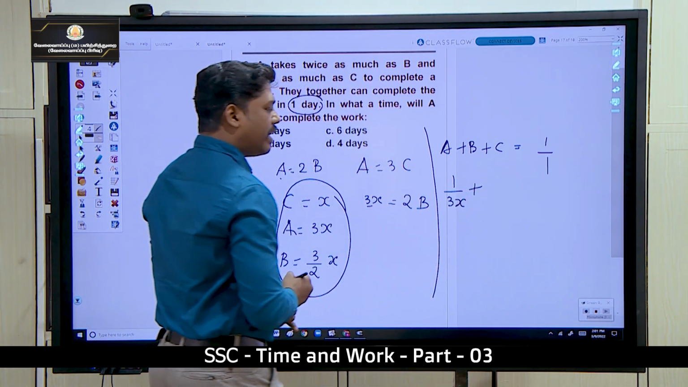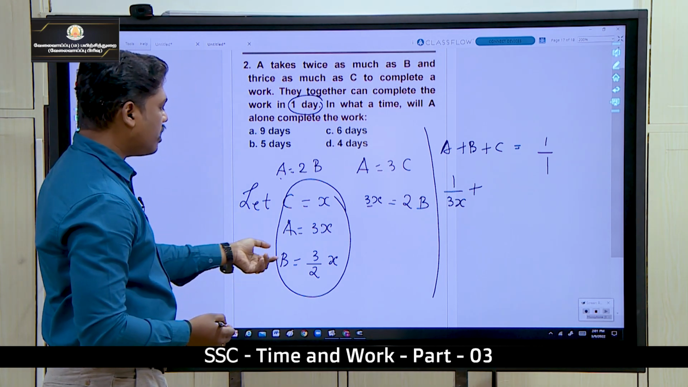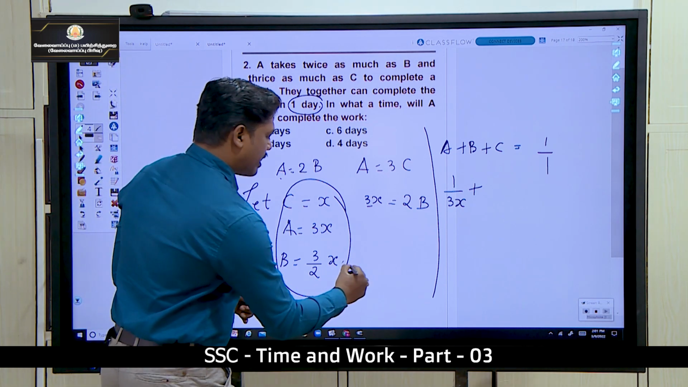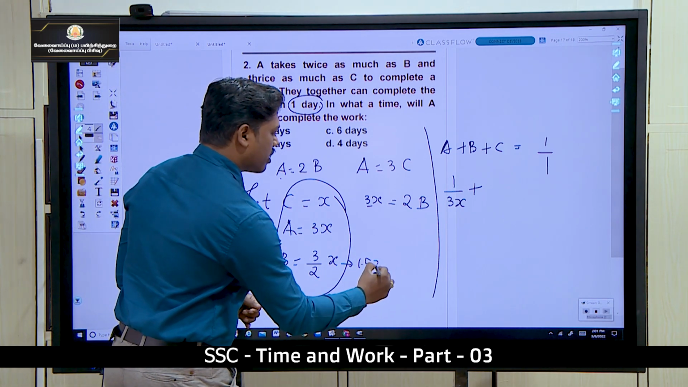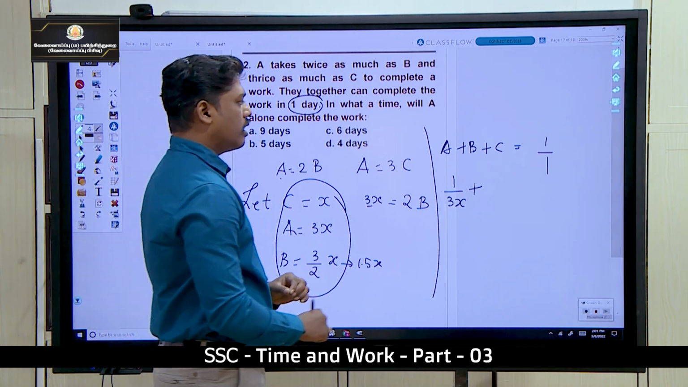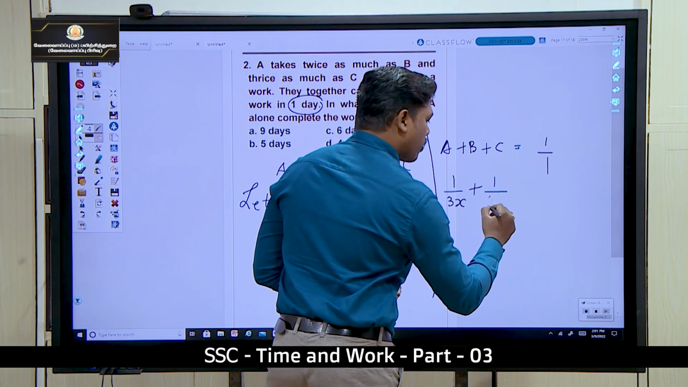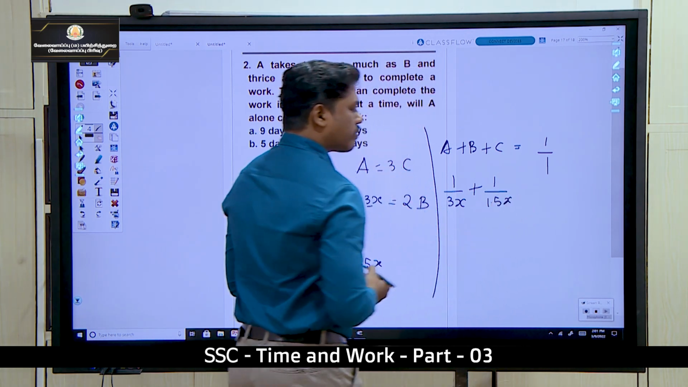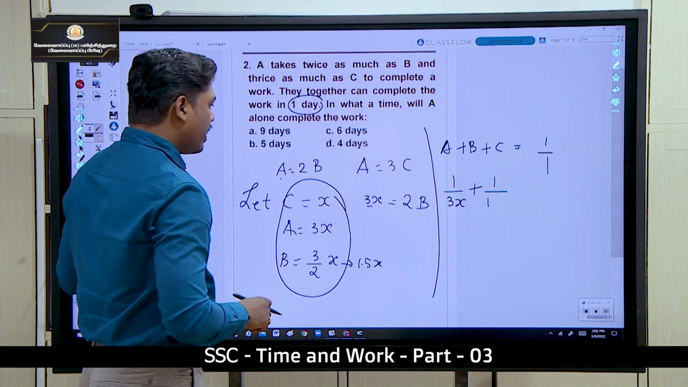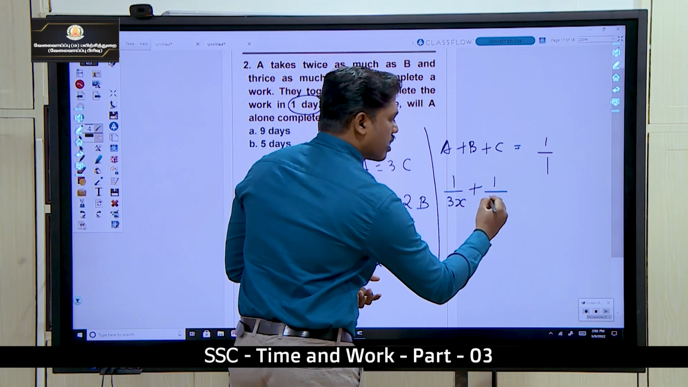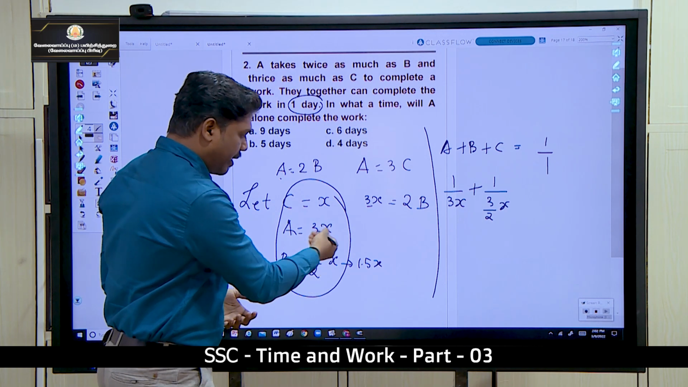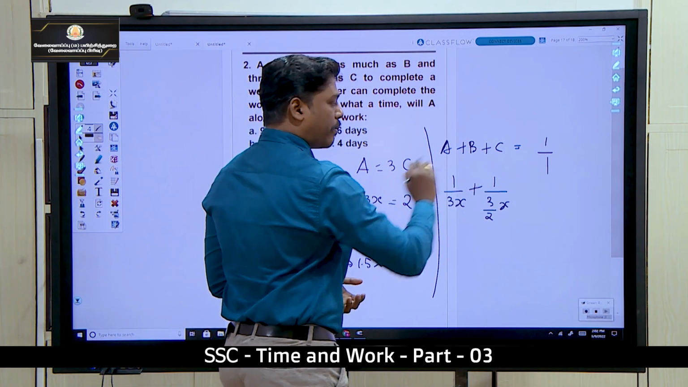Solve using the 1 by n type. Second, B can do in 3 by 2x, or I can tell this as 1.5x. So B can do in 1.5x, so in 1 day 1 by 1.5. So just keep that concept in mind. So in 1 day it is 1 by 3 by 2x. Then what happens, this 2 goes up.